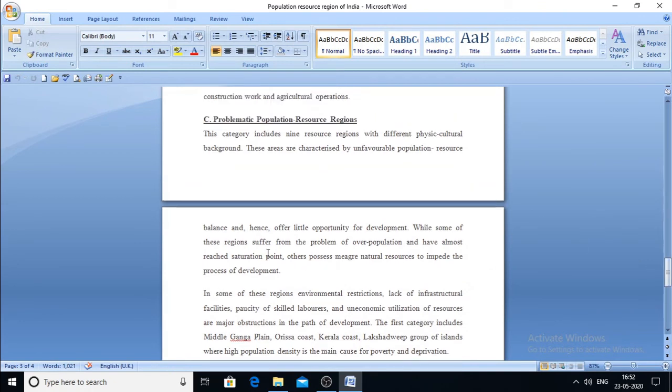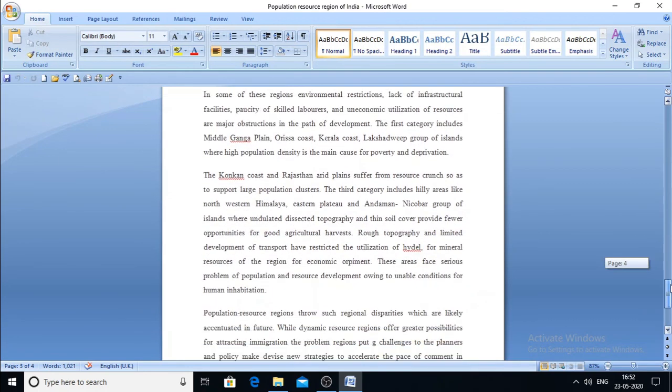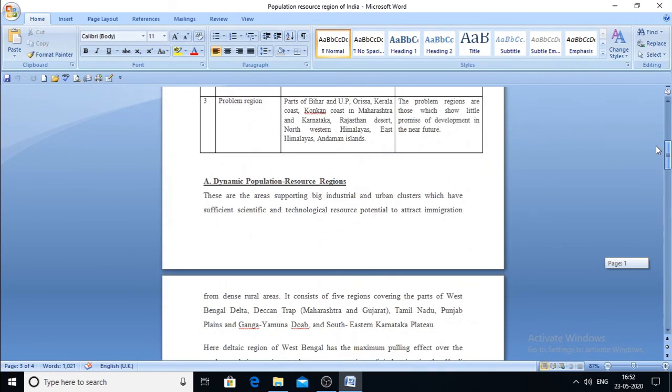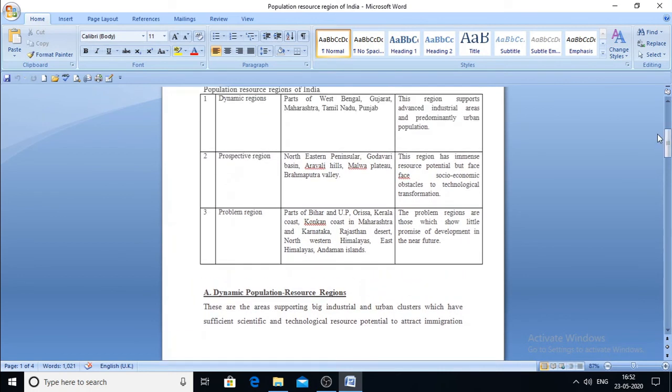So there is an imbalance between population, resources and technology. Population concentration will be high, technological advancement will be very low. In some areas resource concentration might be high, but because of the technological lack there is no exploration. Or in some areas the resource concentration is very low, because of which we have less development. So these are the three major divisions of the population resource regions of India: dynamic, prospective and problem region. Thank you.